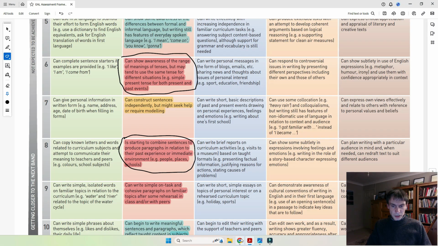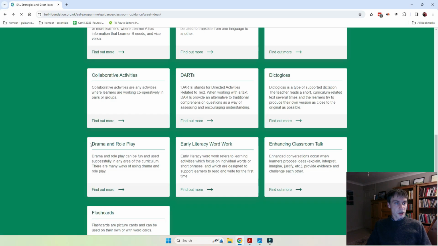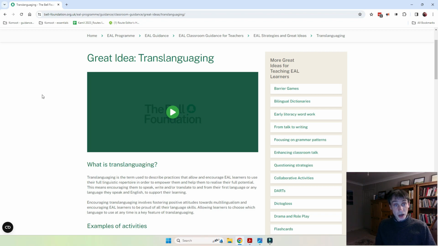This would be using translanguaging, which is harnessing the learner's first language, and to present the learners with a text in their own language and asking them to notice the paragraphs in there. And then you could ask, well, why are those paragraphs in there? And what do they do? What's their function? And then you could use that knowledge and transfer it to writing in the English language.